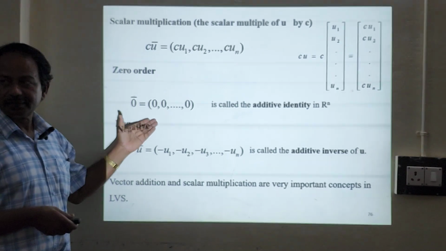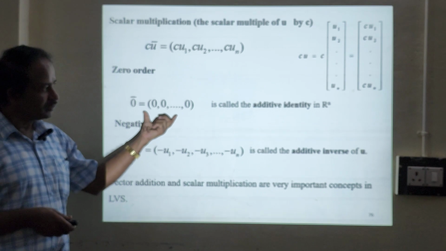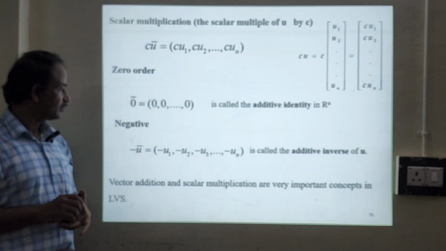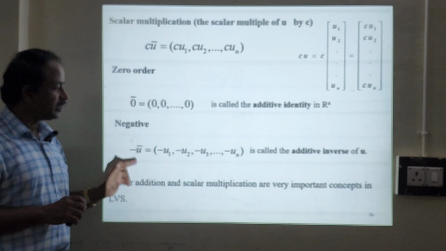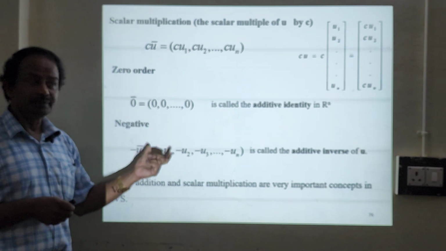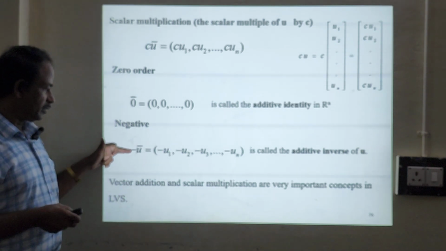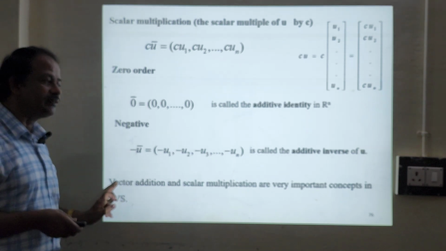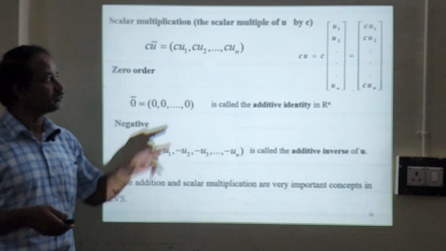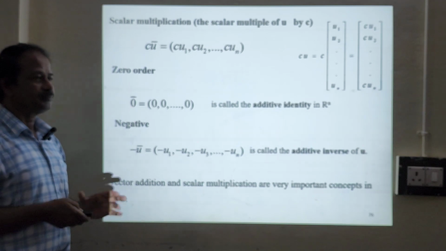Okay, zero vector. The zero vector can be written like this. This is called the additive identity for addition. Negative one: you just go with all negative signs. This is the additive inverse, the inverse of u in terms of addition. Vector addition and scalar multiplication are very important concepts in linear vector space. Earlier we looked into vector addition, and this is scalar multiplication.